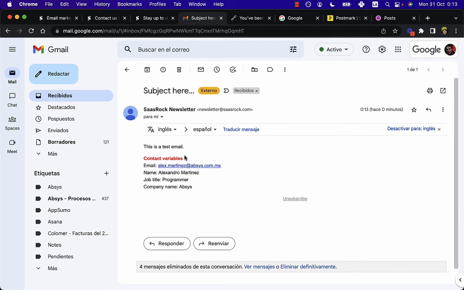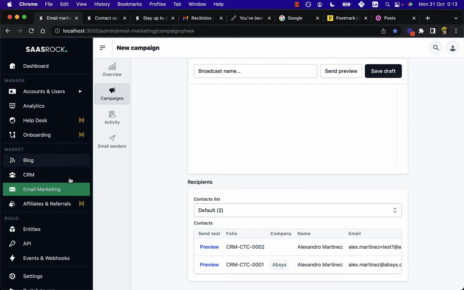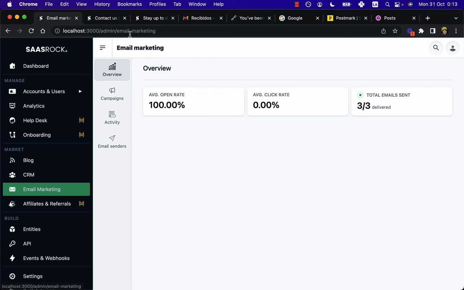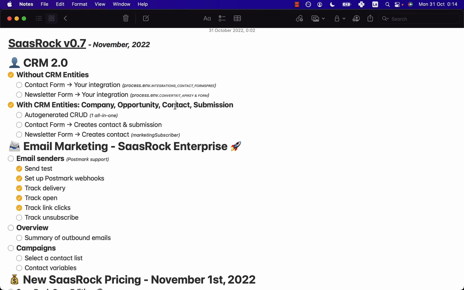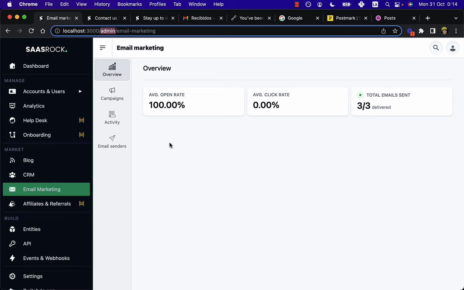I forgot to save the campaign, but anyway, you can see how email marketing connects to the CRM, but it also decouples a bit. This feature or module should also work for the tenants. So you can provide to your customers email marketing and the CRM. And I forgot to show the overview of